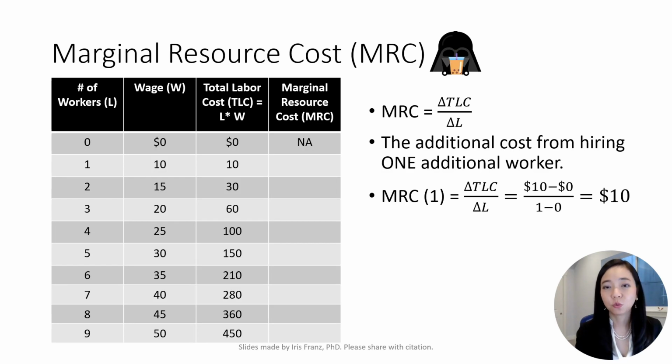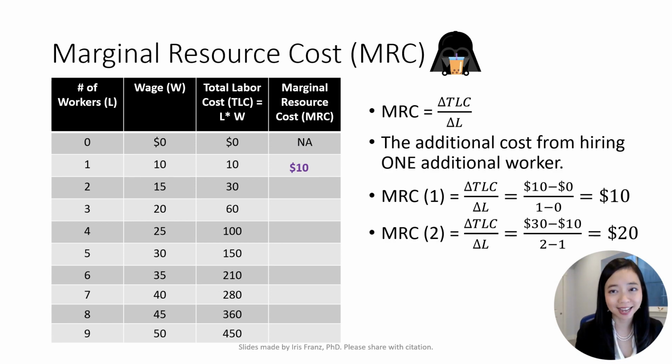Given the total labor cost, we are ready to calculate the marginal resource cost, MRC. We know that MRC is equal to the change in total labor cost, delta TLC, divided by the change in labor, delta L. Therefore, the marginal resource cost of hiring the first worker is equal to $10 minus $0 divided by 1 minus 0, which gives us $10. The marginal resource cost of hiring the second worker is equal to $30 minus $10 divided by 2 minus 1, which gives us $20, and so on and so forth.